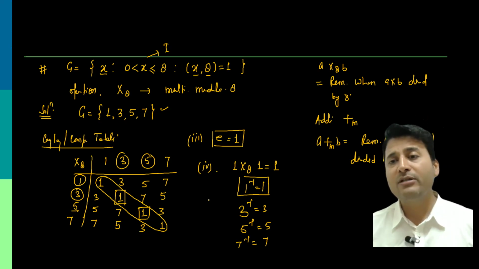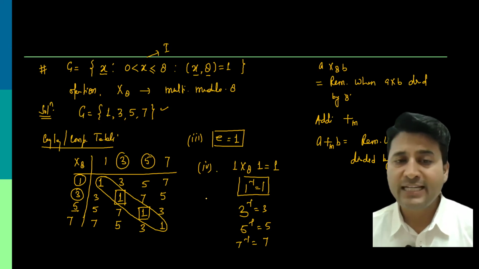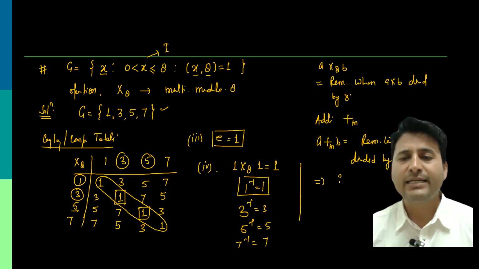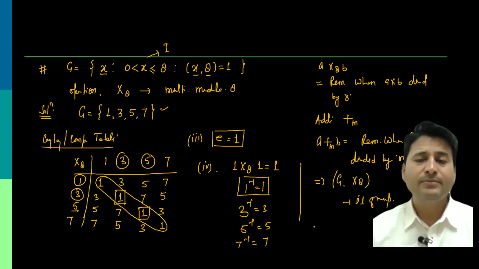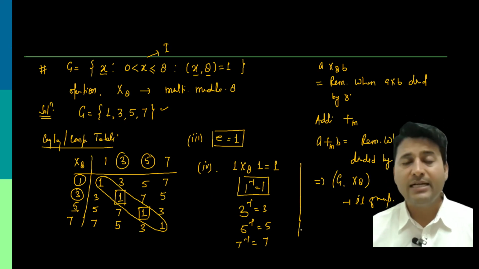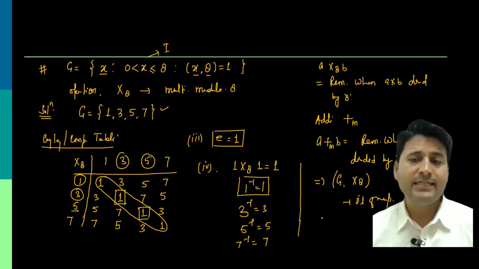So now what did we do? Closure is satisfied, associativity is satisfied, identity exists, inverse exists, and for a group only these properties are needed. And hence I can say the given structure, that is G with the operation multiplication modulo 8, is a group. Can I say it is an abelian group? Think on it. So this is how you can understand whether a structure is a group or not. I hope you understand it.